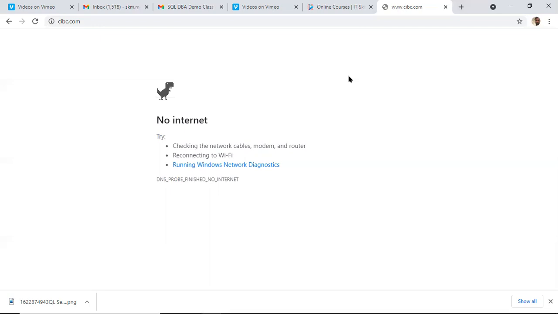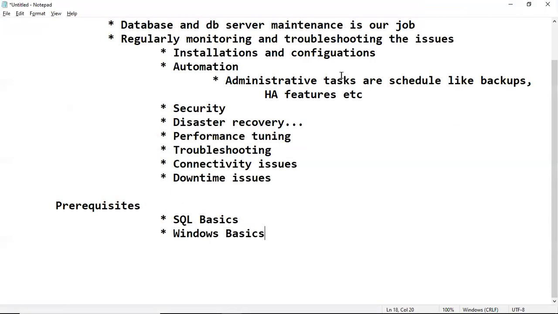Why? Because almost all the necessary features are there. Whatever security features and high availability features we need, all the features are available today in SQL Server. That's why most of the clients are preferring SQL Server today. That's why we can maintain SQL Servers in an on-premises data center.